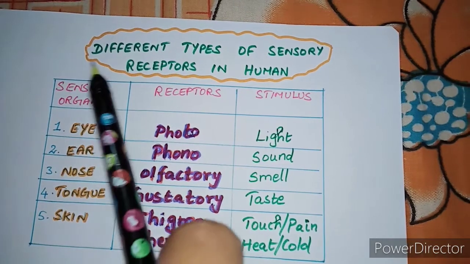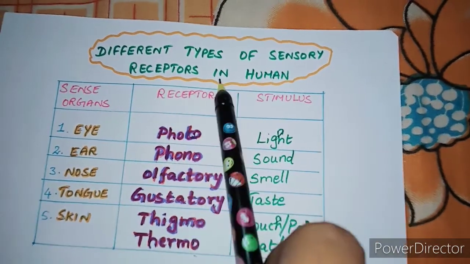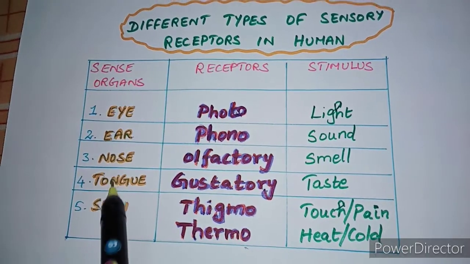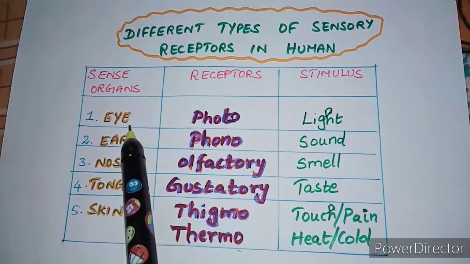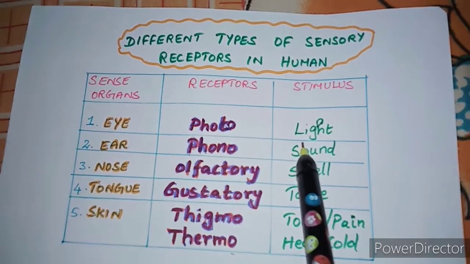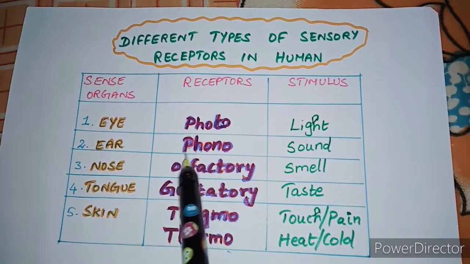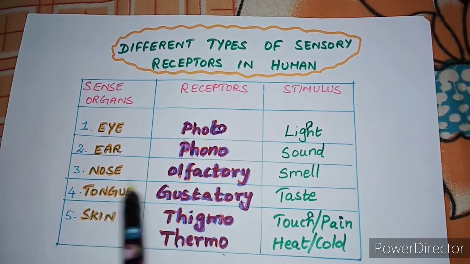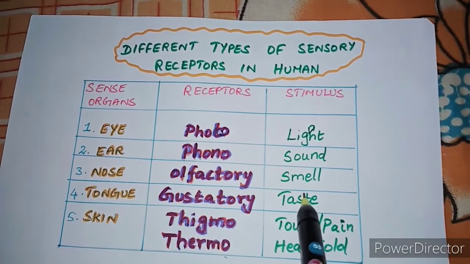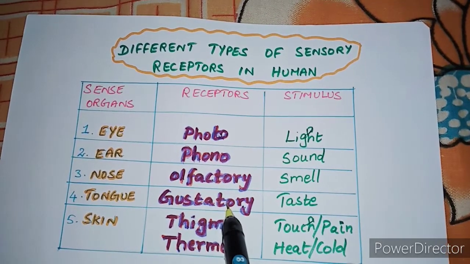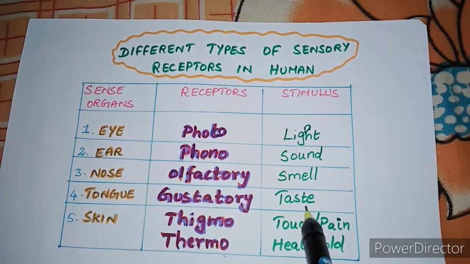Now I am going to explain to you different types of sensory receptors in humans. Sense organs, as I said, are eye, ear, nose, tongue and skin. Eye is composed of photoreceptors and gets the stimulus called light. Ear is composed of phonoreceptors and the stimulus is sound. Nose is made up of olfactory receptors and the stimulus is smell. Tongue is made up of gustatory receptors and the stimulus is taste.